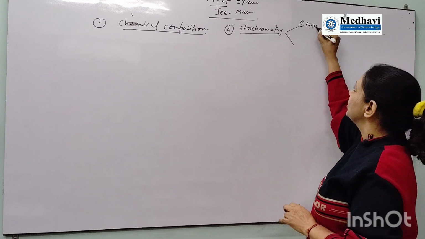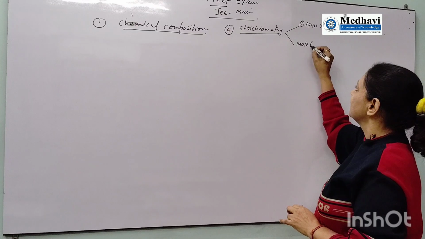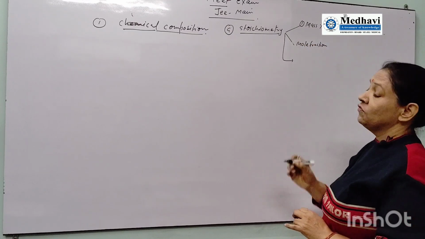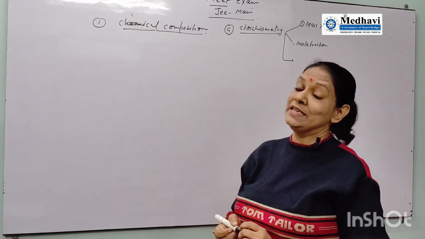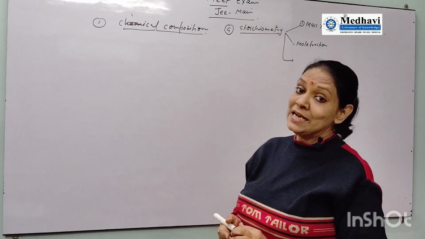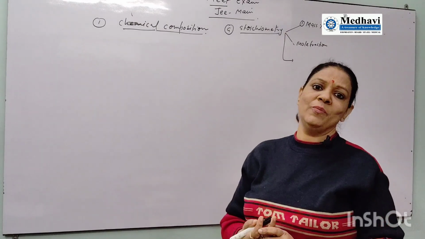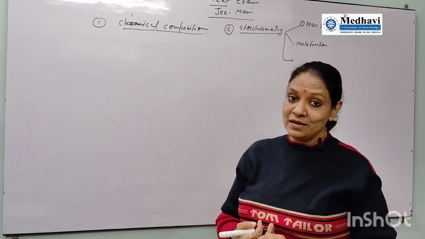In this branch, we focus on mass percentage and mole fraction. I am going to give very, very important information for those students who are serious about the board as well as NEET and JEE Mains. For the board exam, questions cannot be asked directly, but its application part is given in standard 12.